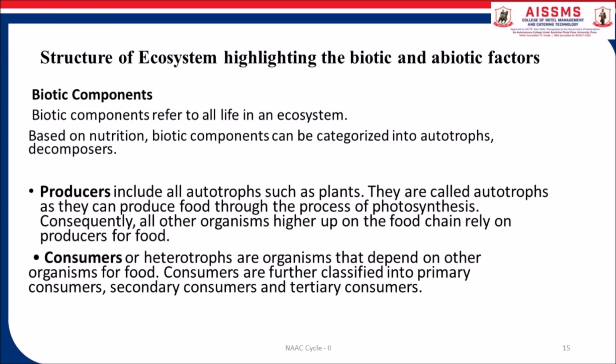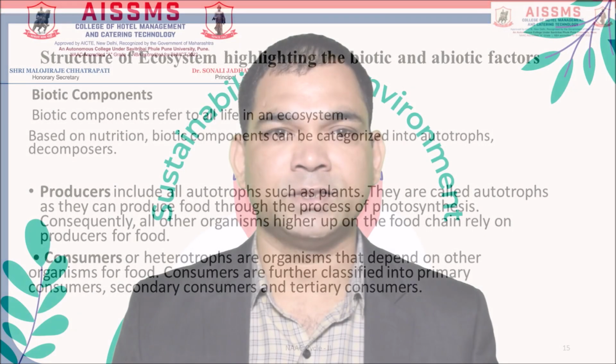Consequently, all other organisms higher up on the food chain rely on them for food. Consumers or heterotrophs are organisms that depend on other organisms for food. Consumers are further classified into primary consumers, secondary consumers, and tertiary consumers.